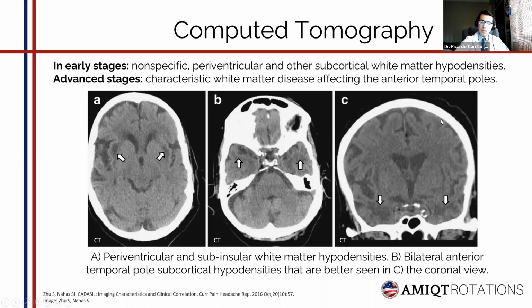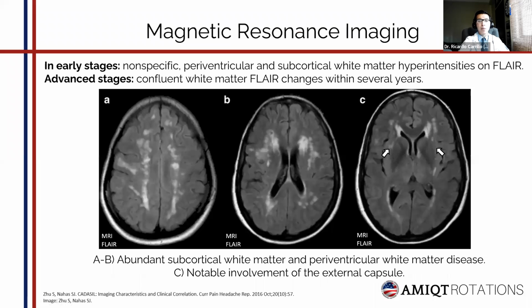And now we will study MRI. Brain magnetic resonance is the most clinically relevant imaging modality in CARDASL. In the early stages, it will be similar to the CT scan. We will see non-specific periventricular and other subcortical hyperintensities seen on FLAIR, and that may be distinct from changes related to other small vessel diseases.